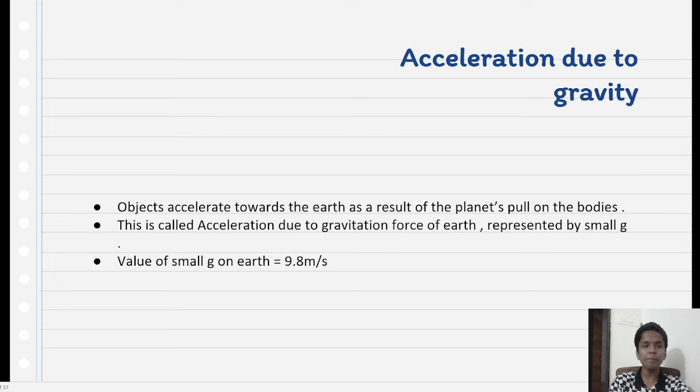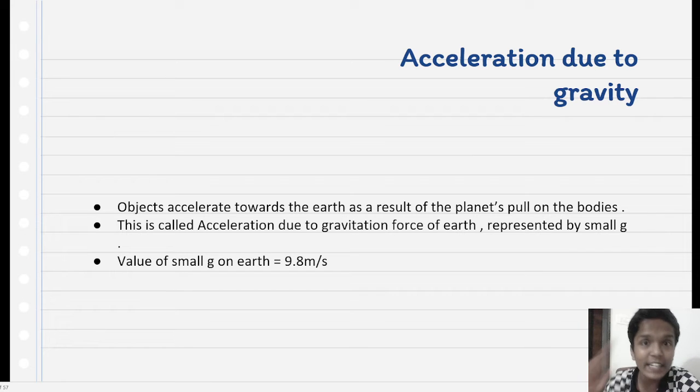The free fall is done, and let us discuss acceleration due to gravity. First point, read with me. Objects accelerate towards the earth as the result of the planet's pull on the bodies. For example, when I drop this object from here, it accelerates towards the earth. Second point, read with me. This is called acceleration due to gravity of the earth, represented by small g.